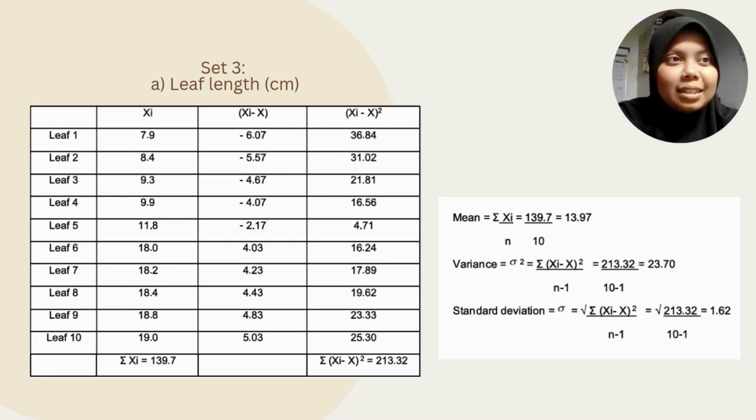For the last set, which is set 3, we are still calculating the same thing, and we start with leaf length in centimeter. So we got mean 13.97, variance 23.70, and standard deviation 1.62.